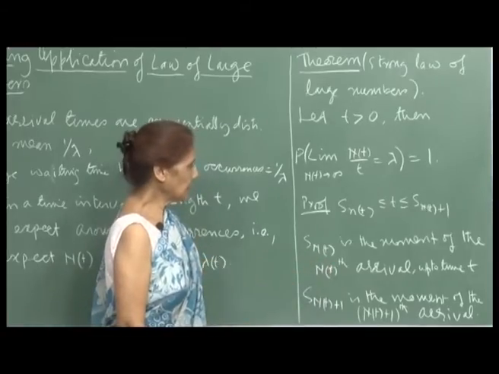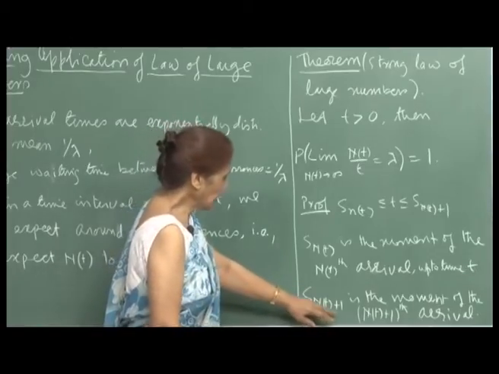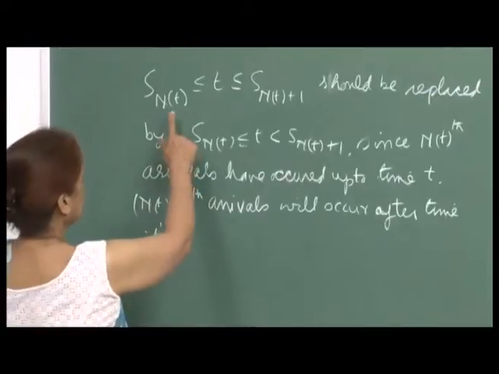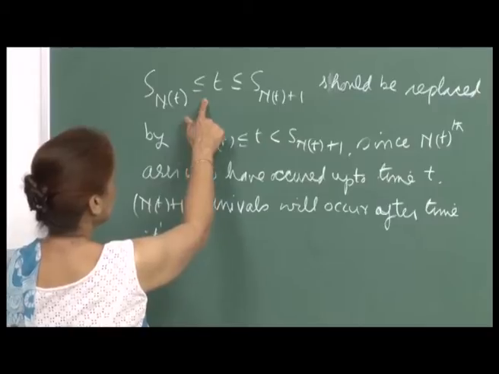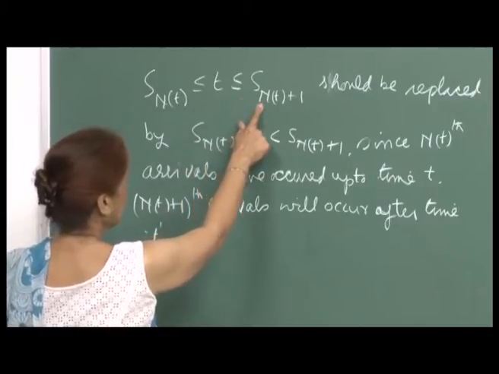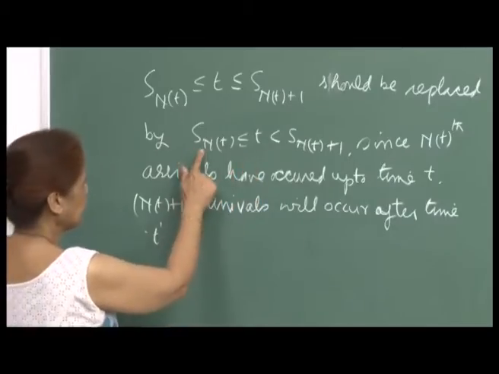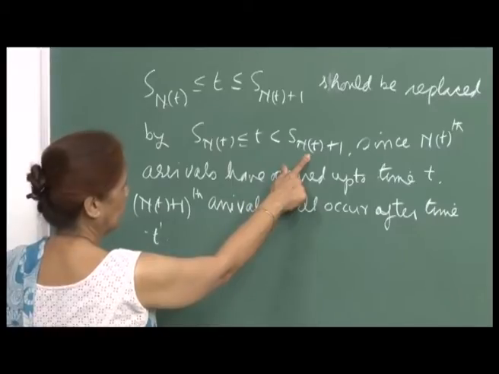So, S N t is the moment of the N t th arrival up to time t, and therefore S N t plus 1 will be the moment of the N t plus 1th arrival. The inequality that we are writing here, S N t less than or equal to t less than or equal to S N t plus 1, should actually be replaced by S N t less than or equal to t and strictly less than S N t plus 1.